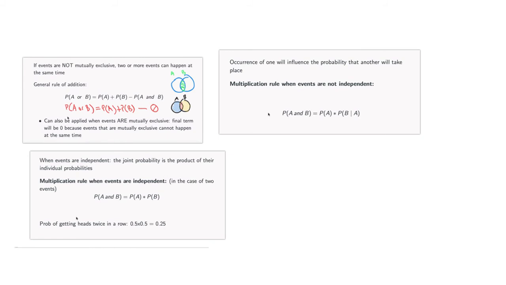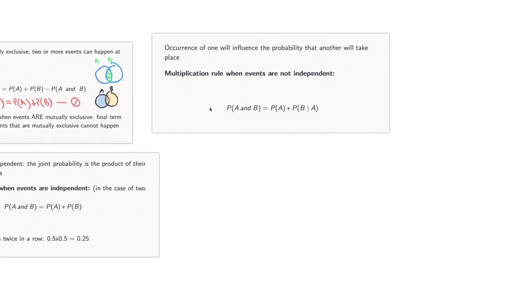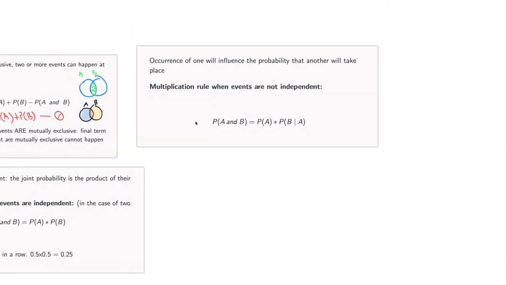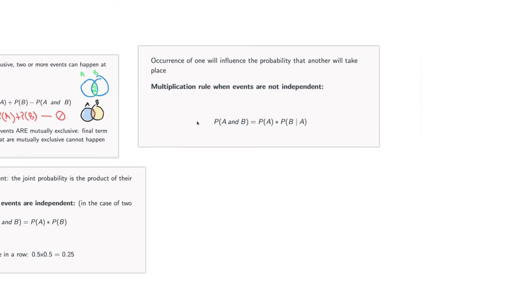Whenever events are not independent, then we're dealing with what's called conditional probability. That has to do with the occurrence of one influencing the probability that another will take place. Now, the way to read this is, let's say event A and event B are not independent, then you're going to be multiplying the probability of the first thing, A, times the probability of B, given the fact that A has already occurred.